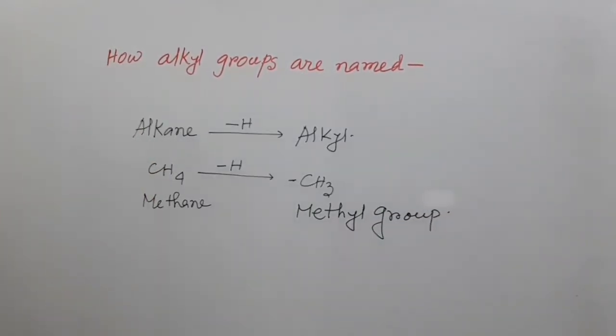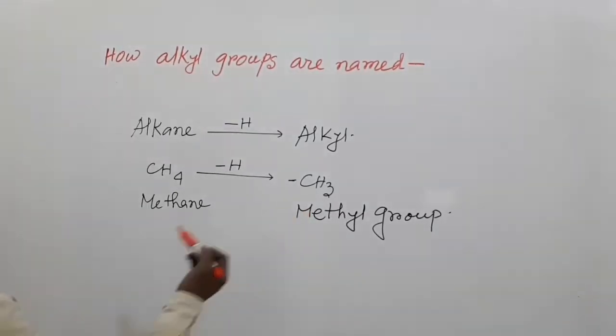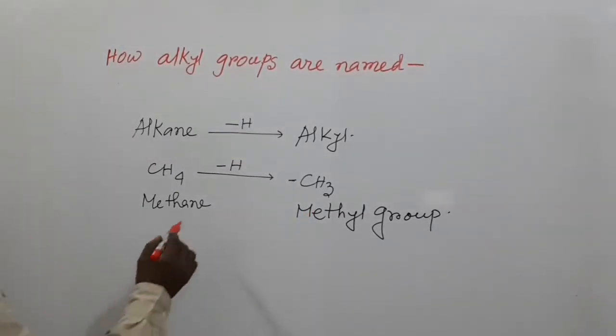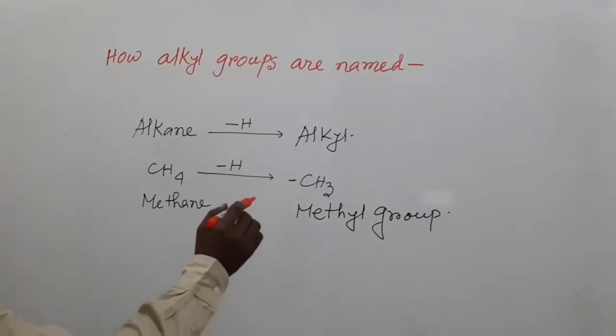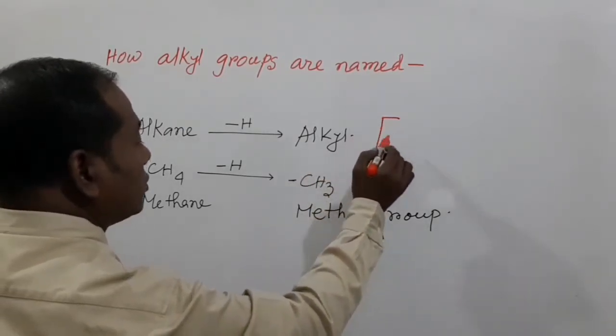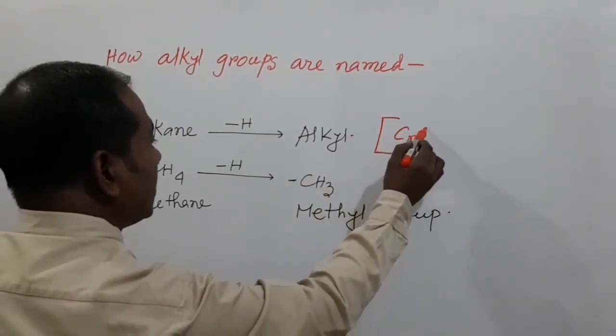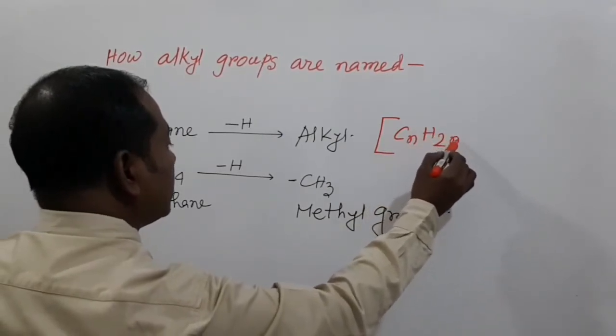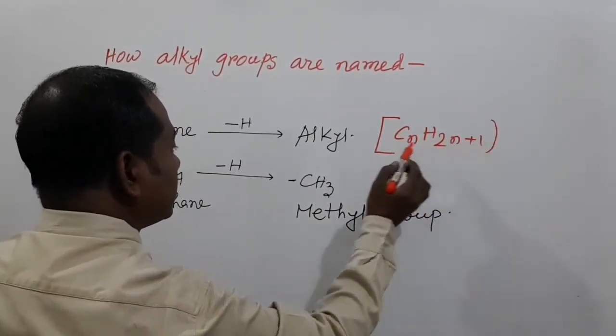And the general formula of an alkyl group is CnH2n+1.